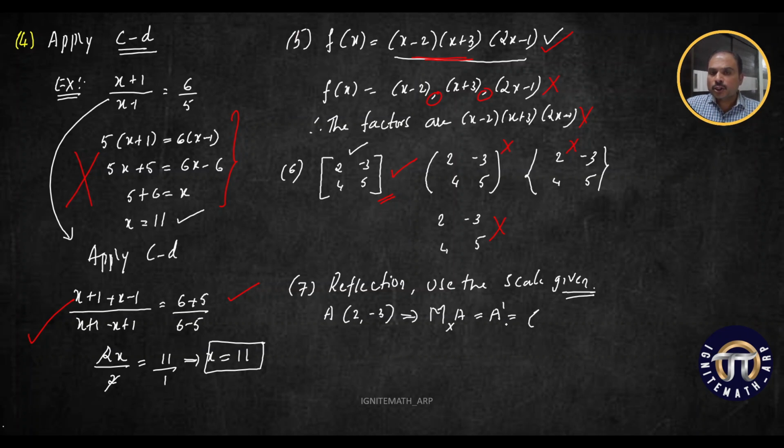Whenever you're reflecting any point in the x-axis, the sign of the y coordinate will be reversed. So the answer is like this. All the reflected points should be written on the ruled page. Don't directly go and plot these points on the graph sheet. No, that is not right. First you write all these points on the ruled page. Clear? Then you use the particular scale given in the question to plot them.